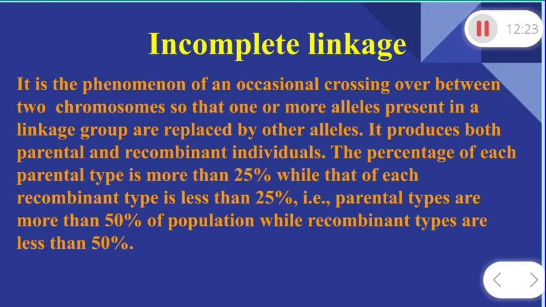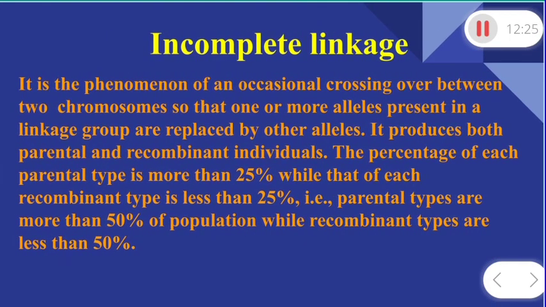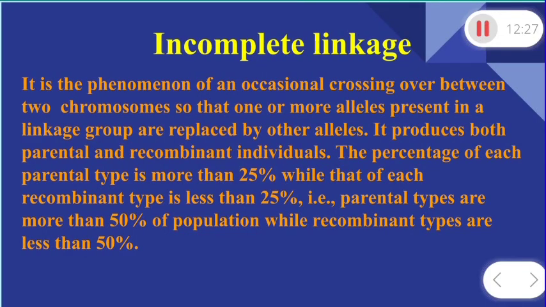What is it? Here, dear students, you are looking at incomplete linkage. It is the phenomenon of occasional crossing over between two chromosomes so that one or more alleles present in a linkage group are replaced by other alleles. It produces both parental and recombinant individuals. We have discussed complete linkage.